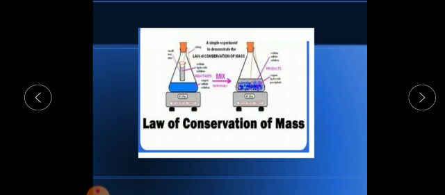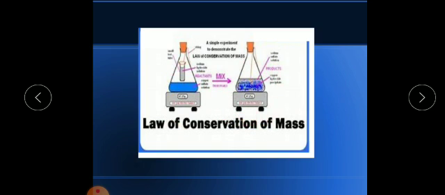Here you can see this is the measuring device, a measuring balance, or physical balance, or chemical balance. Through this chemical balance, they have hung the acid plus the solution. Before the chemical reaction they do the measurement, and after mixing both the chemicals they again take the measurement.